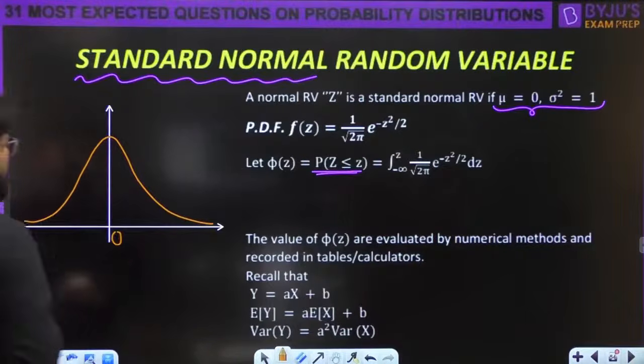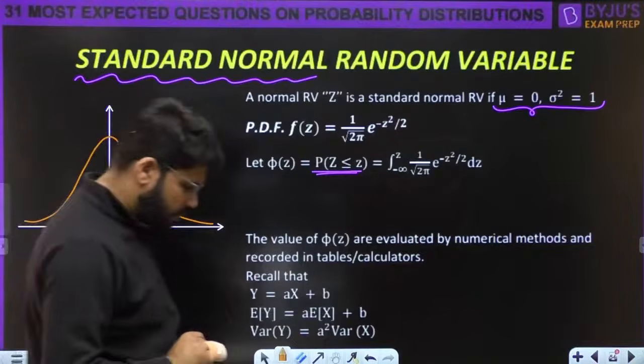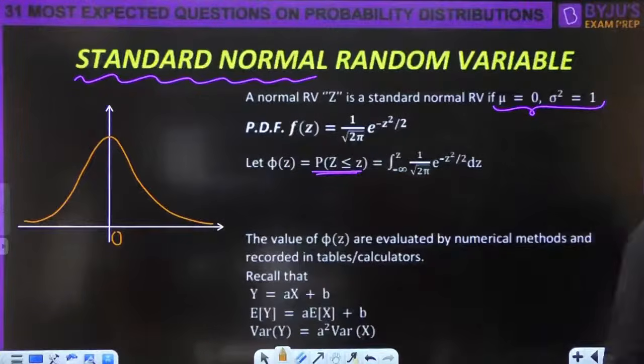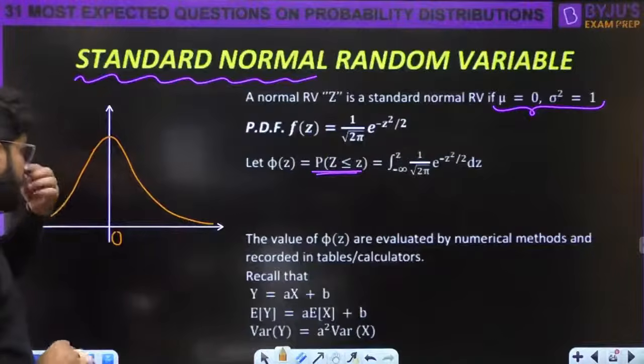Here the mean is 0. It is symmetric about the mean. ठीक है dear? This is known as symmetric about the mean. अब ध्यान देना यहाँ पे, ये हो गया symmetric about mean.